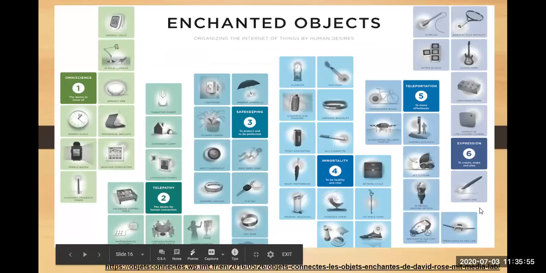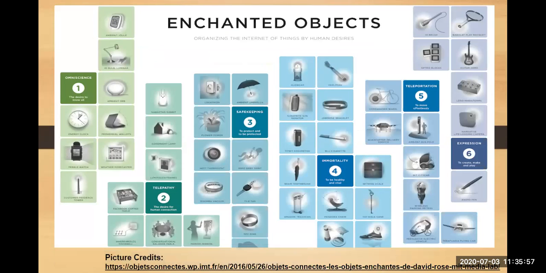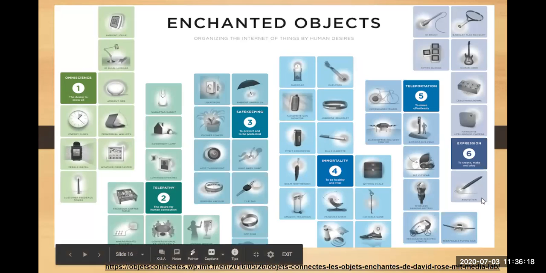Okay. Next topic which we had studied was enchanted objects. Enchanted objects was very simple. According to Dave Rose, every ordinary object, when it is augmented or given the power of technologies like wireless technologies, becomes more extraordinary, and then it is called an enchanted object.